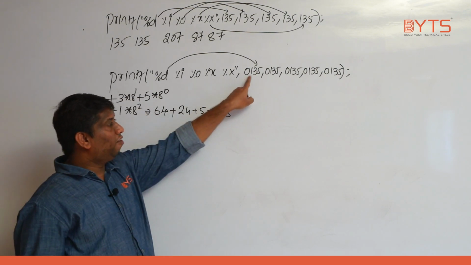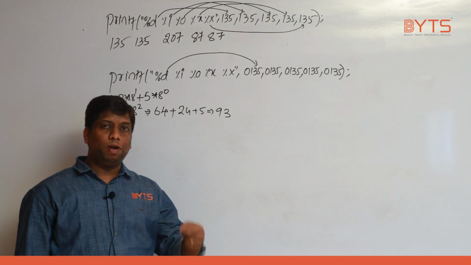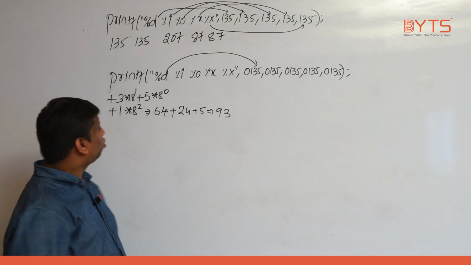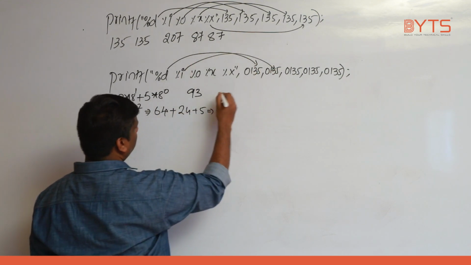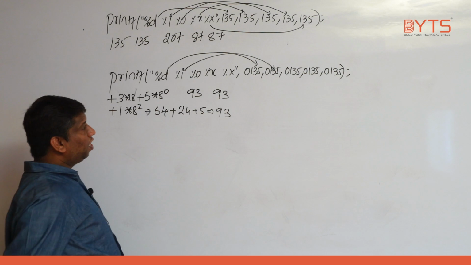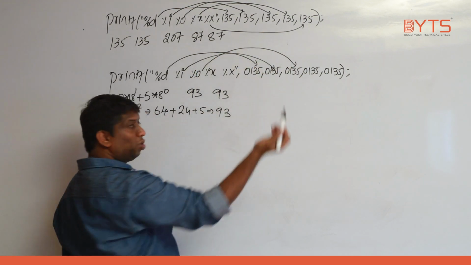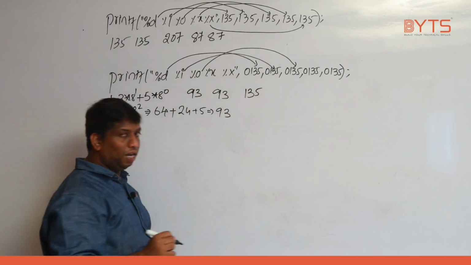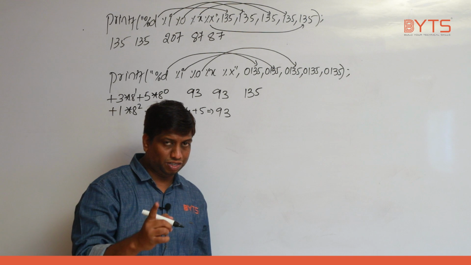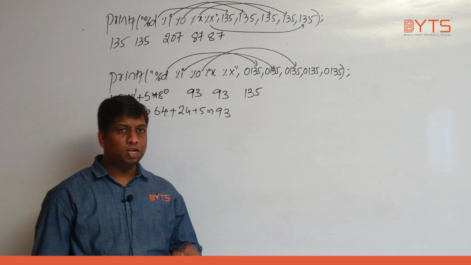So 0135 is octal data, but I want to convert into decimal form. What is the equivalent value of 0135 in decimal? 93. How did you get 93? By multiplying with the 8 powers. So %d and %i will print the same data, 93. Can you please tell? %o will print what data? Octal. I also gave octal. That is the reason the output is 135. And again I am telling, 0 won't be printed. Understand? 0 is used for representation in the input.